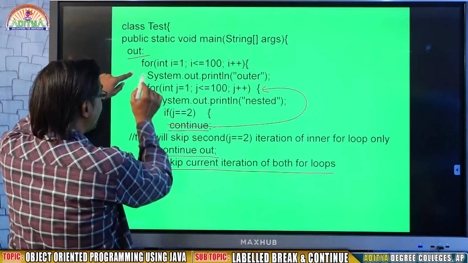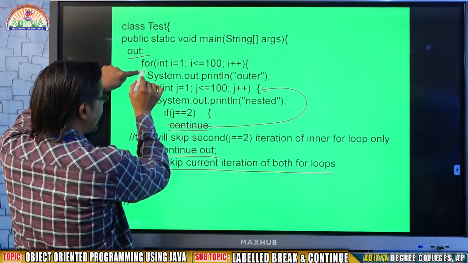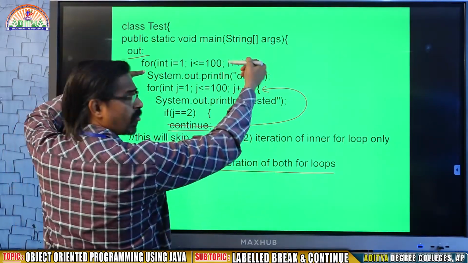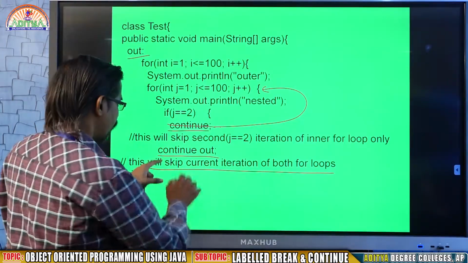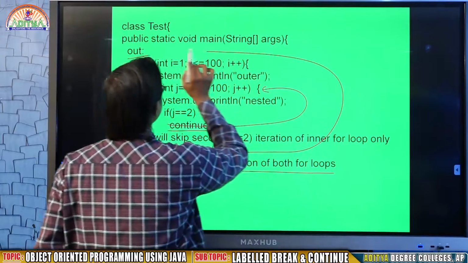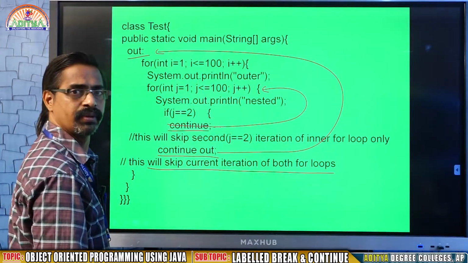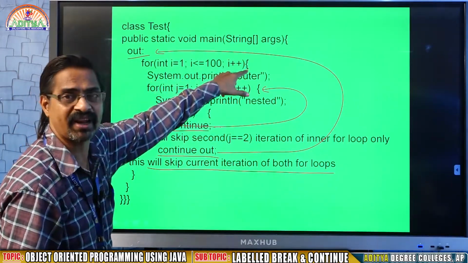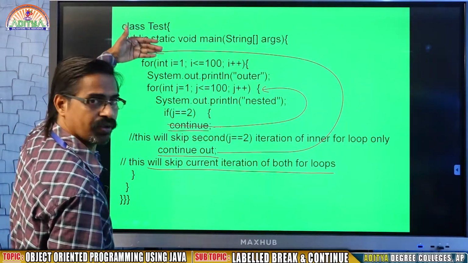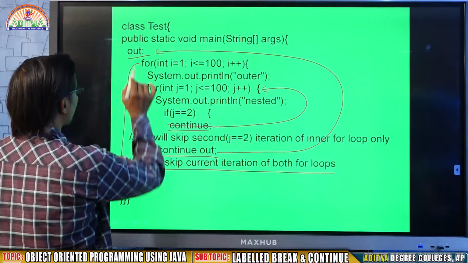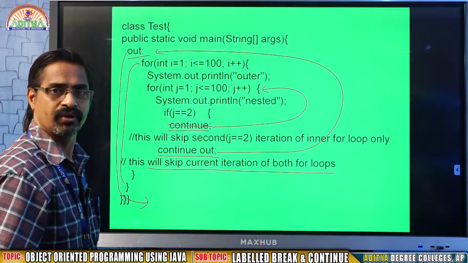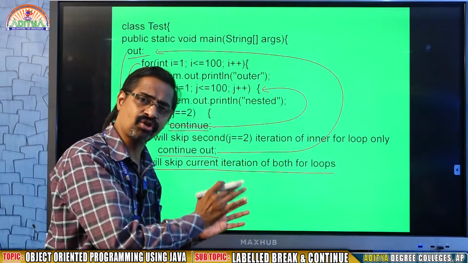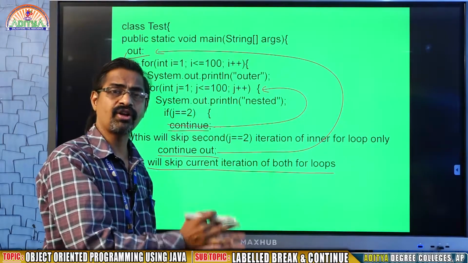Where is out? When out is here, it definitely will go to the first for loop. But I am writing out on the top, so it will jump directly to out. Not to the place of the updating expression, it is going out. That means it will skip this for loop and then go out. So in the previous case, break is also doing the same, and continue is also doing the same.